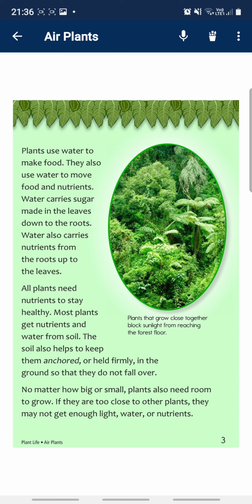Most plants get nutrients and water from soil. The soil also helps to keep them held firmly in the ground so that they do not fall over, no matter how big or small. Plants also need room to grow. If they are too close to other plants, they may not get enough light, water, or nutrients.